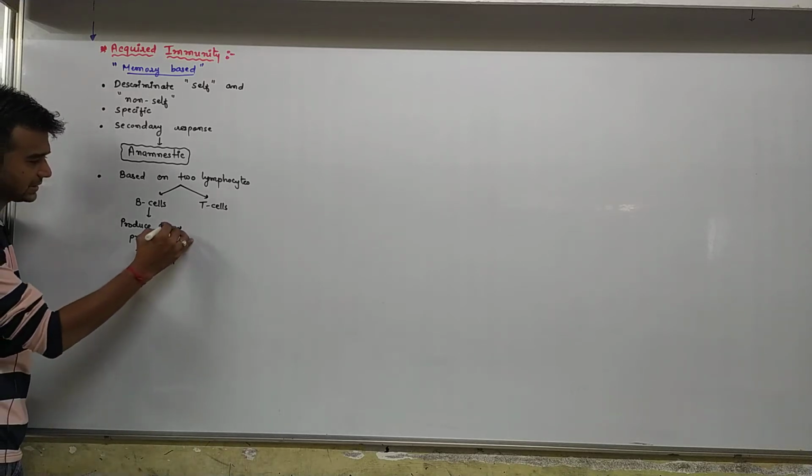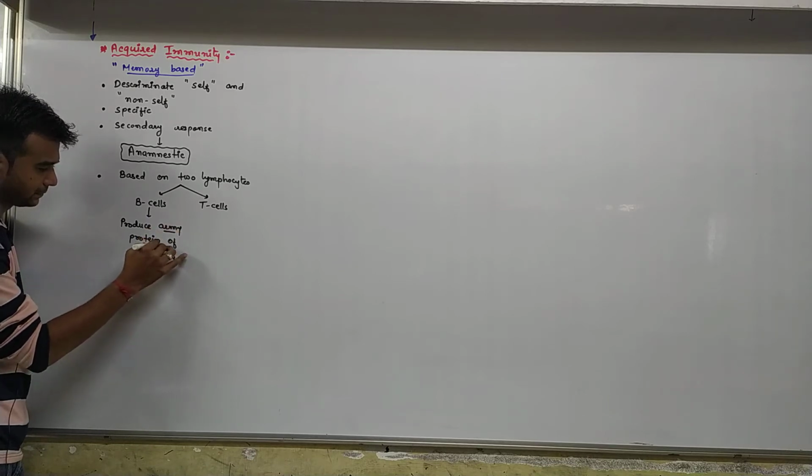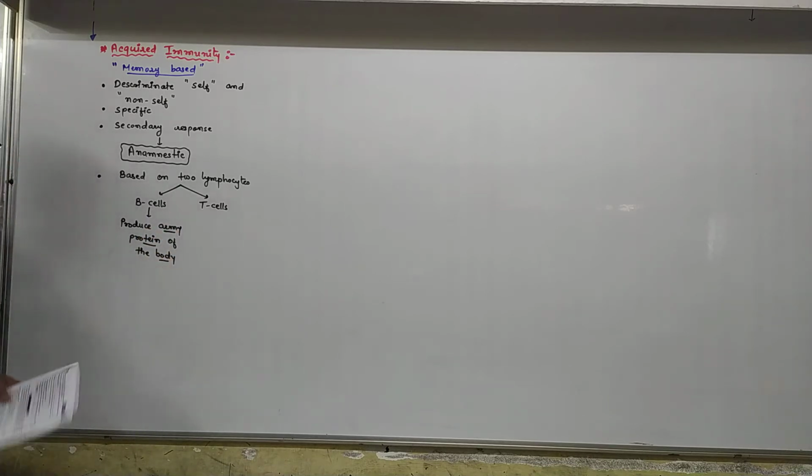Antibody is also known as the army protein of the body. Fine. And B cells produce the antibody.